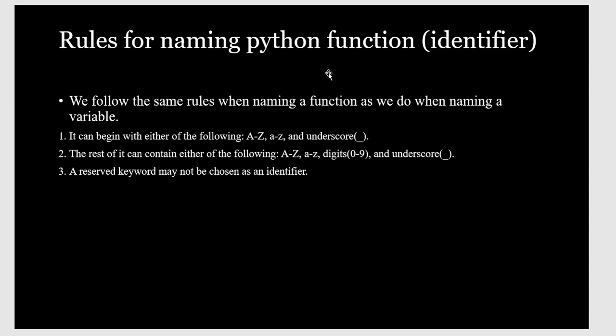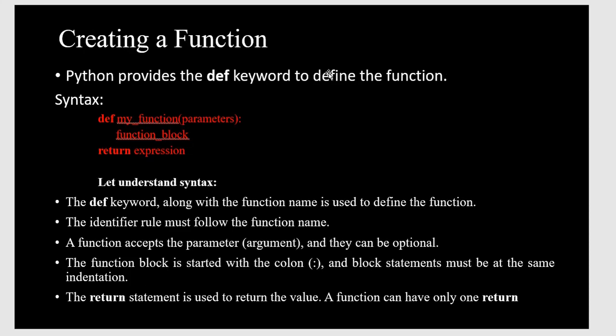Next, the rules for naming a Python function identifier. There are some rules we have to follow for naming the function. Rule number 1: it can begin with either A to Z, small or capital letters, or an underscore. The second rule: the rest of it can contain numeric values, underscores, and alphabets. And reserved keywords may not be chosen as identifiers, because they are reserved words which can't be used again and again in Python.